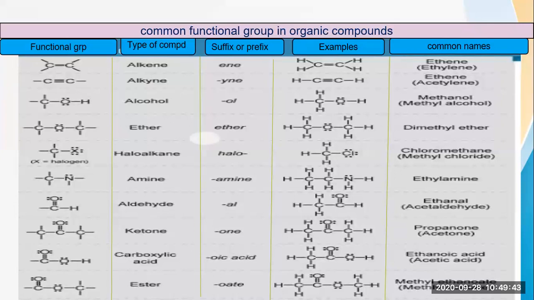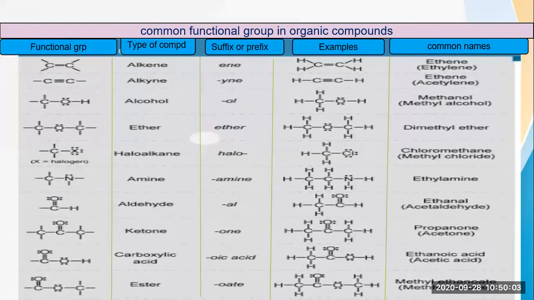Then the next functional group is C triple bond C, which is the example for the alkyne compound. The suffix which will be added is YNE. We have already seen in the second session that whenever a triple bond is there between carbon and carbon, it will be an alkyne.